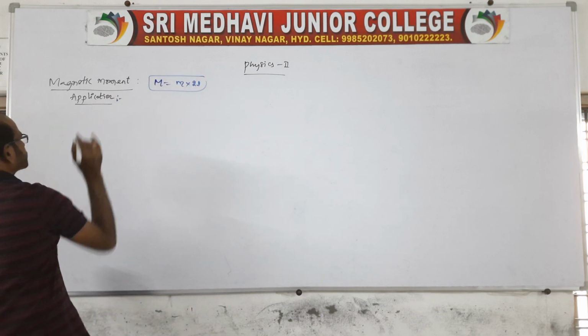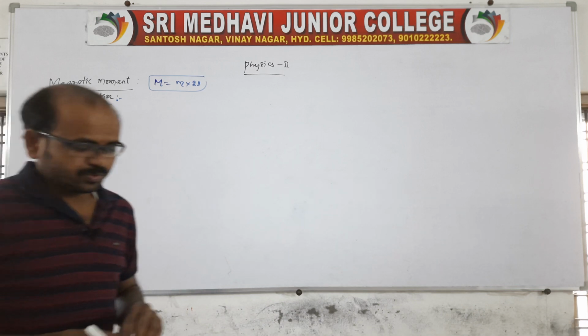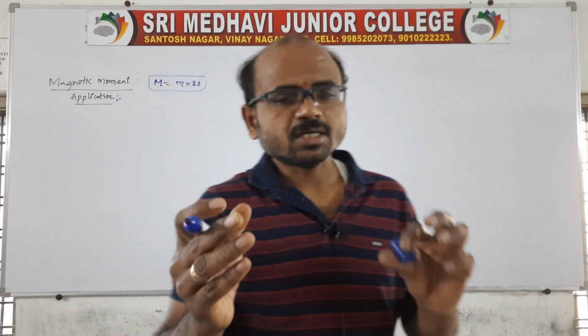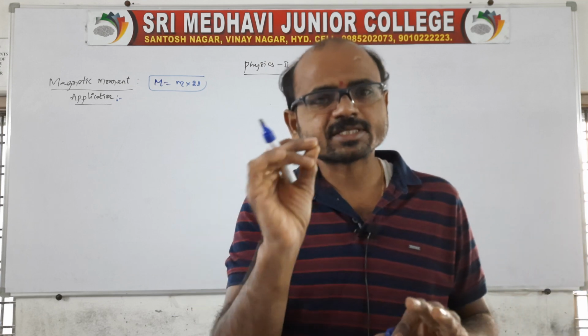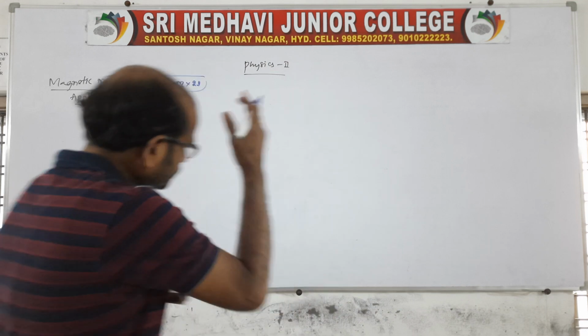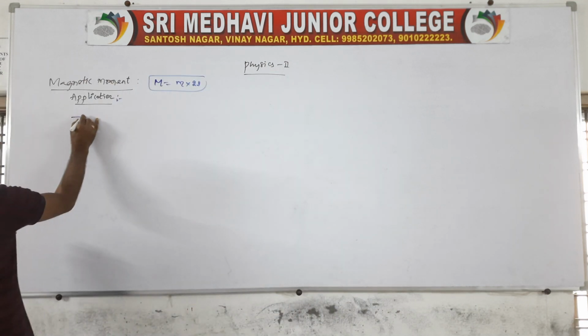In this we have some applications. If a magnet is broken into n number of pieces, each piece exists as a dipole. That's why in the universe there are no monopoles; usually monopoles are not available.